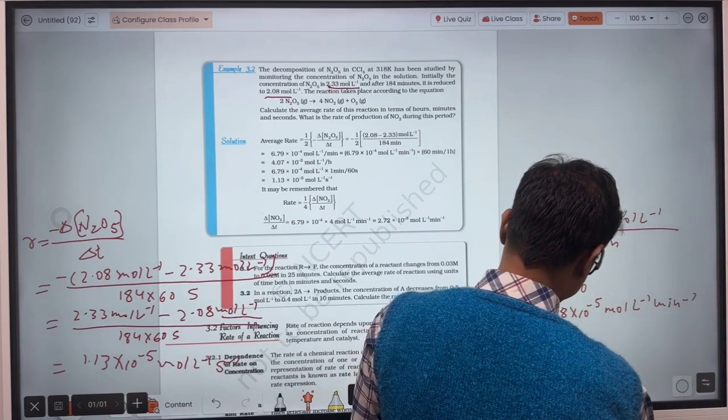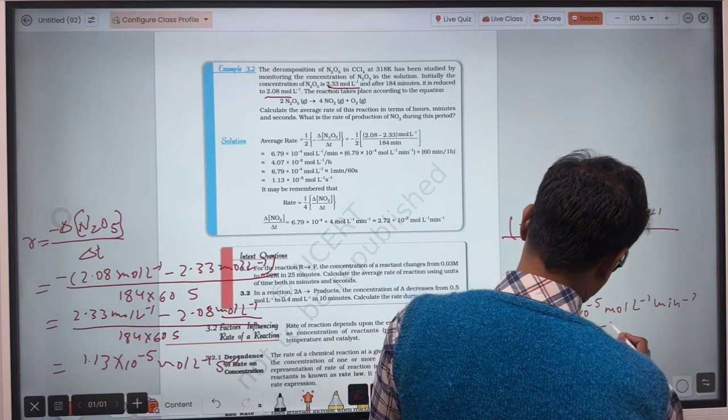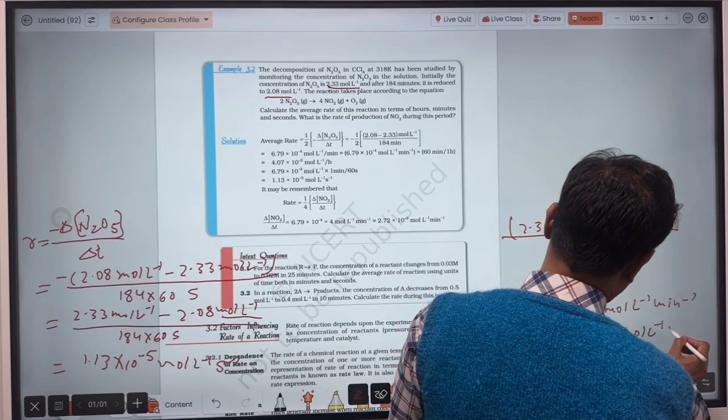That will be 6.78 into 10 power minus 4 mole per liter per minute.